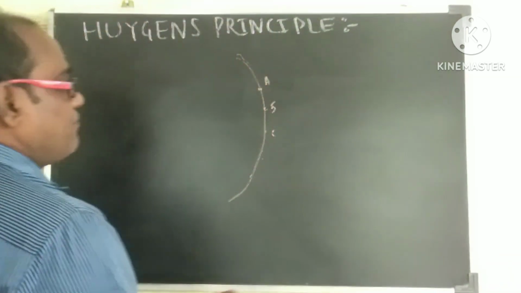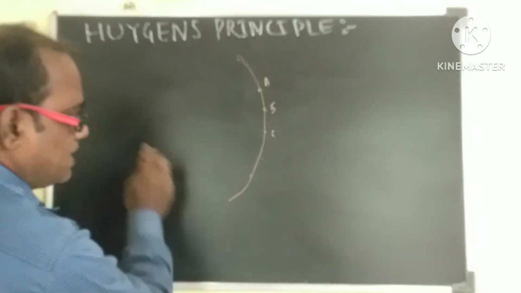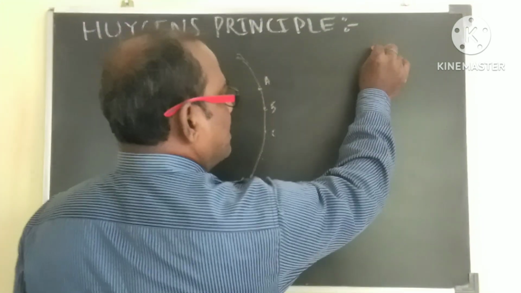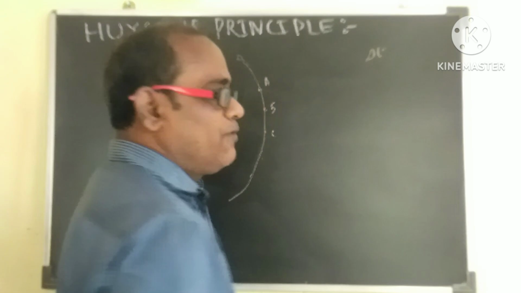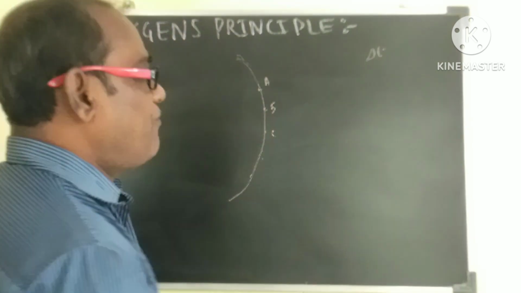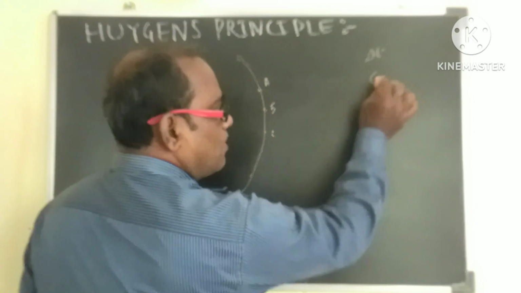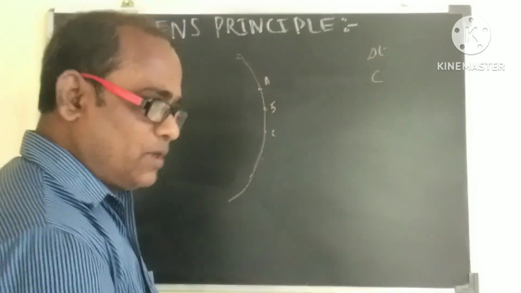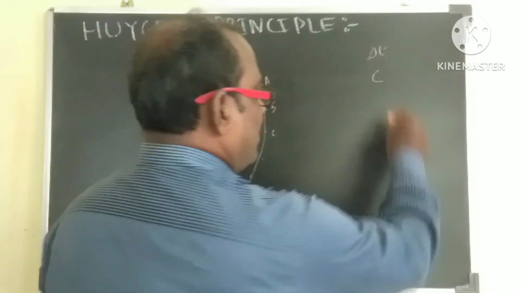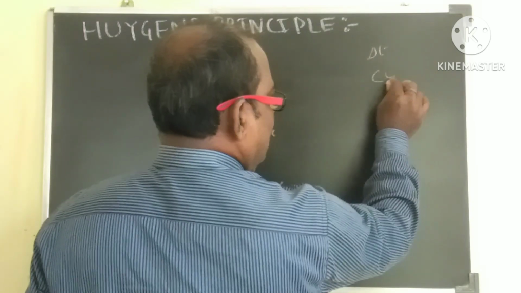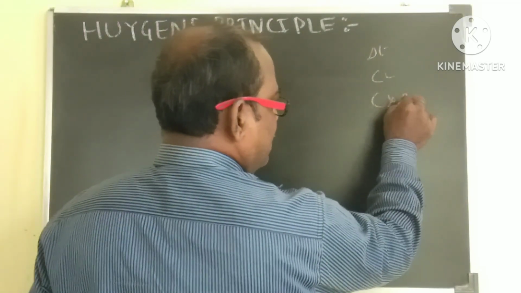Suppose this has been produced in time t; then after delta t time, how will it be produced? Let us first try to understand. Let small c be the velocity of light. So the distance traveled will be the velocity of light into delta t. So we can write c delta t as the distance.